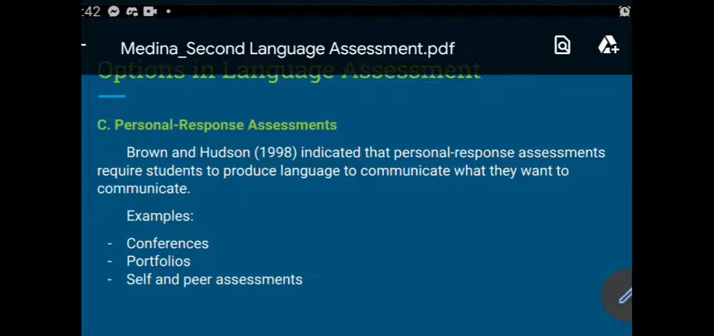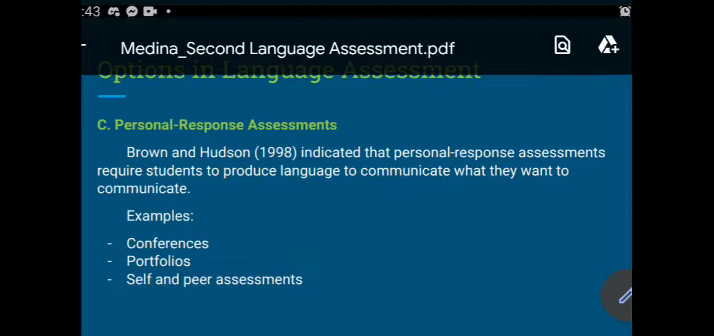Portfolio assessment is an ongoing process in which the student and teacher choose samples of student work to include in a collection, the purpose of which is showing the student's progress. For self and peer assessments, in self-assessments as described by Brown and Hudson, students have to rate their own language through performance self-assessments, wherein students read a situation and decide how well they would respond in it. Peer assessment, as the name suggests, involves students assessing the language produced by their peers.